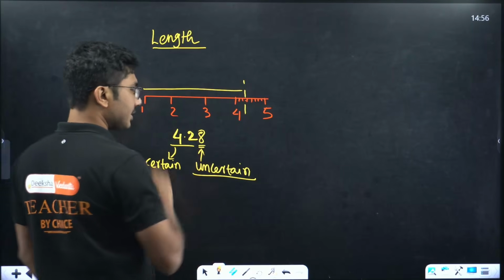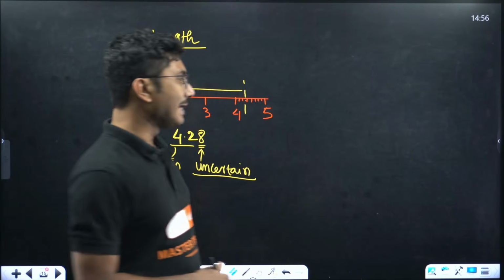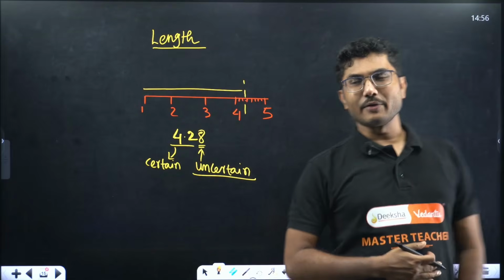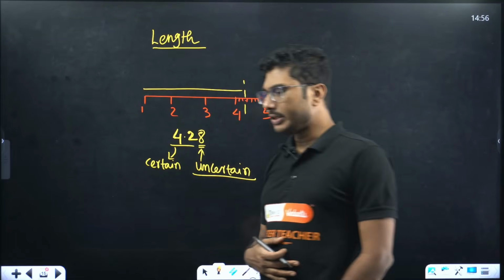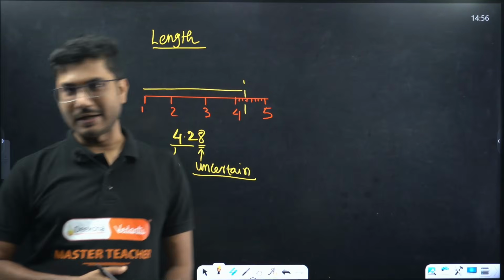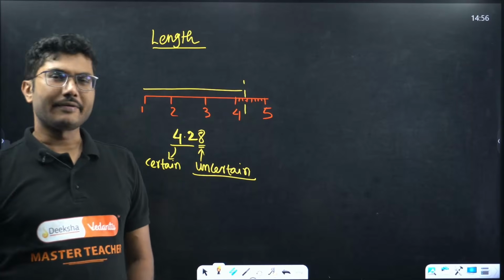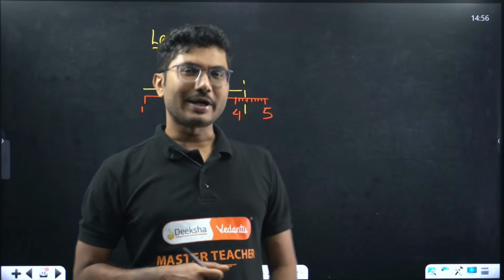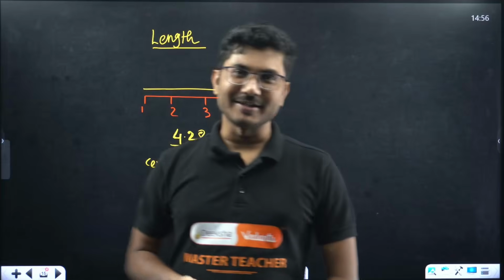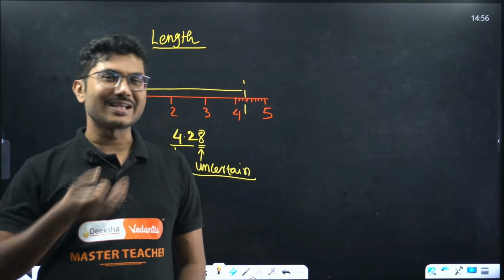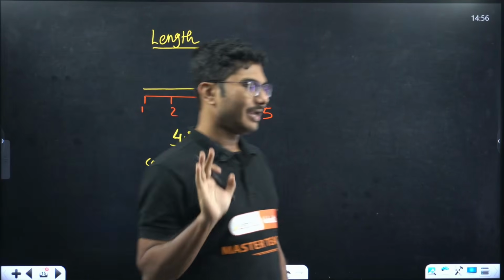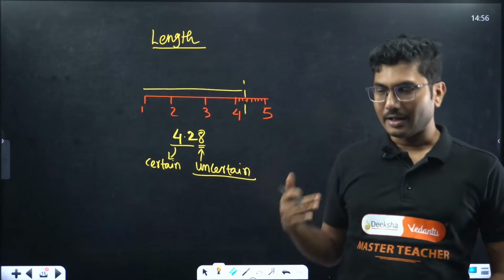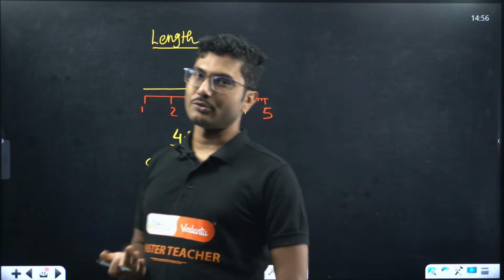For example, when you are writing a physics exam, you will say, in physics I will score 70, so definitely up to 75. So 70 is your certainty, and 5 is your uncertain digit. If I get one question correctly, I will score 75.